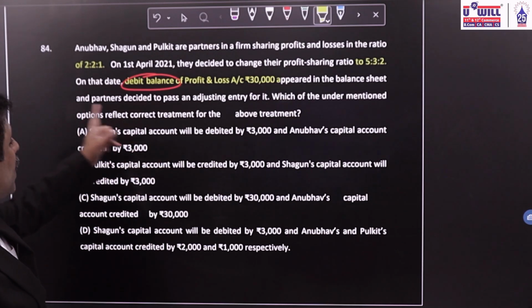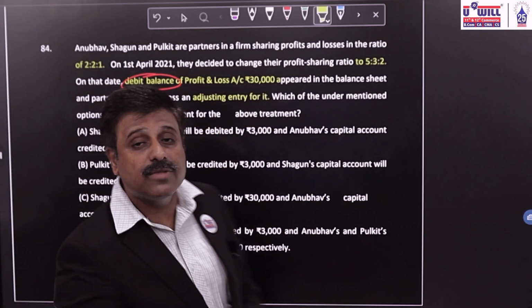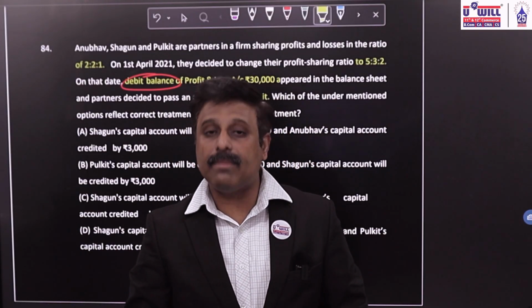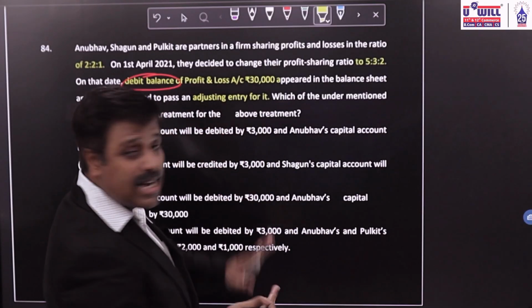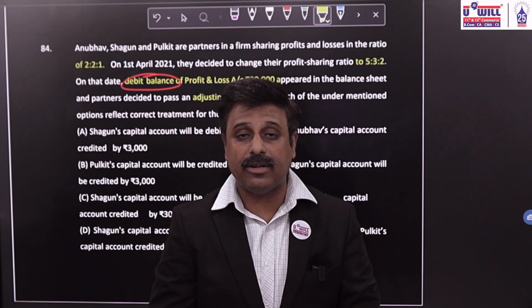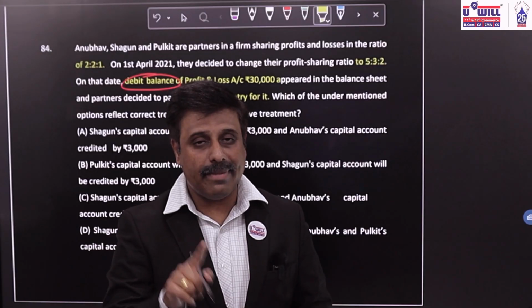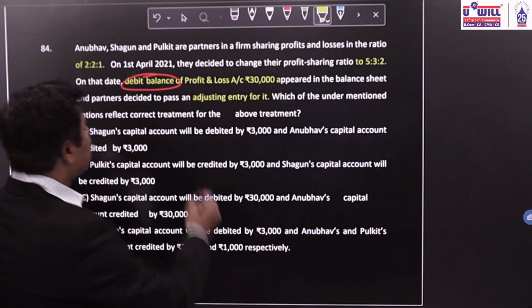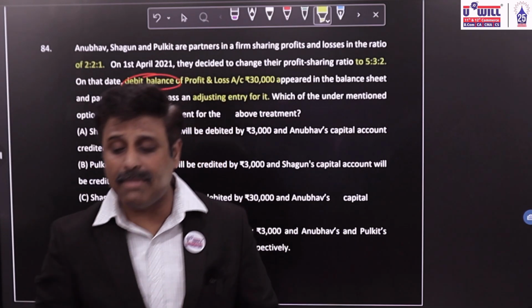It appeared in the balance sheet, and the partners decided to pass an adjusting entry for it. Adjusting entry means, what did we study? If there are favorable balances, meaning reserves, not debit but credit balance of P&L, workmen's compensation reserve, investment fluctuation reserve, the entry will be similar to goodwill: gaining partners' capital account debit to sacrificing partners' capital. But if there are unfavorable balances like we have here, a debit balance of the P&L account, unfavorable balances.